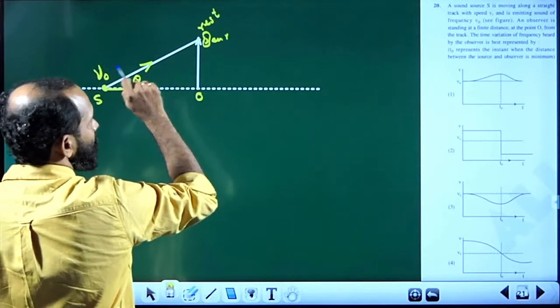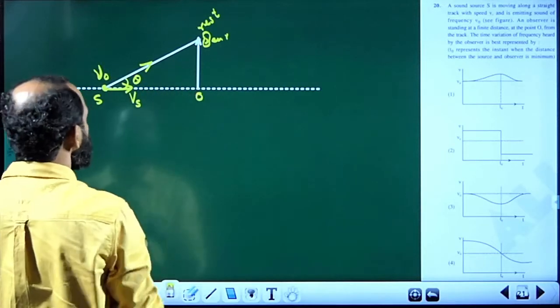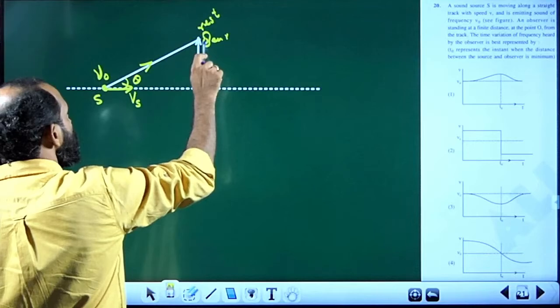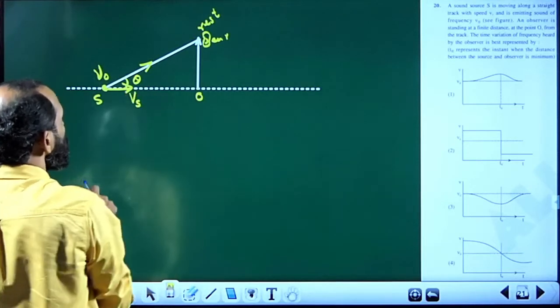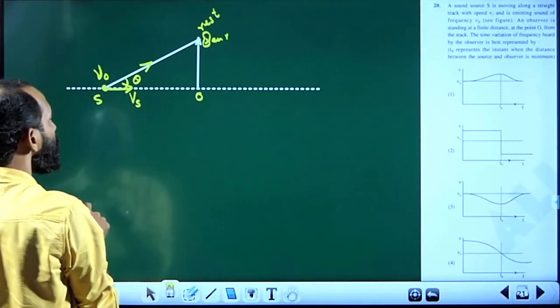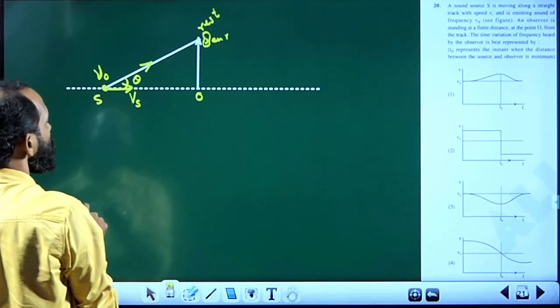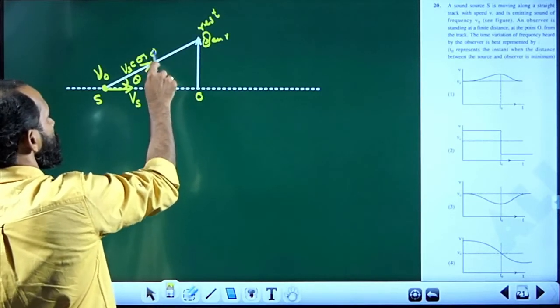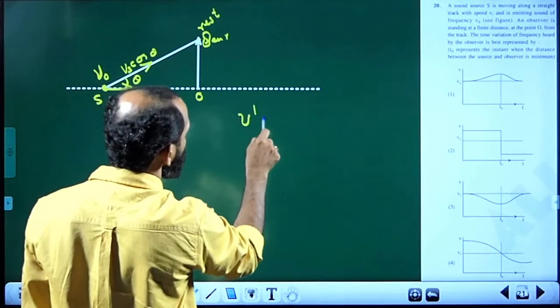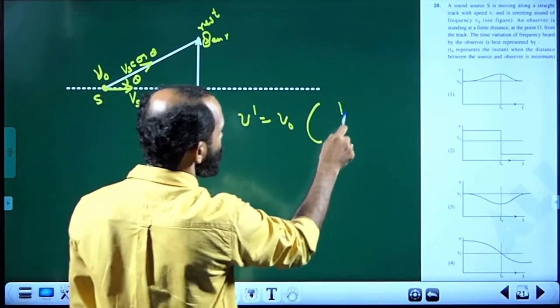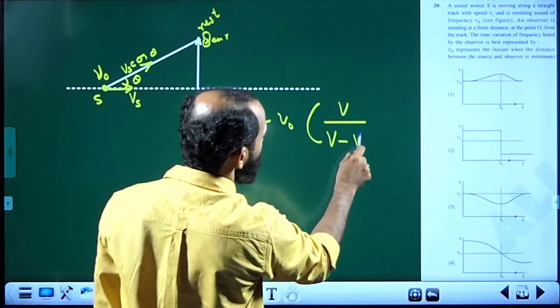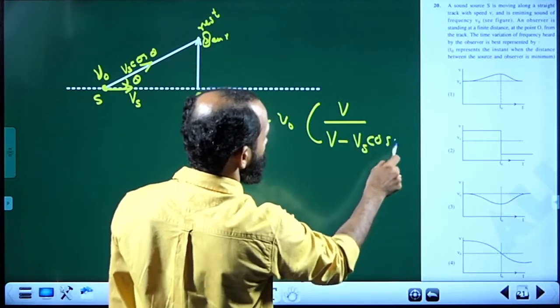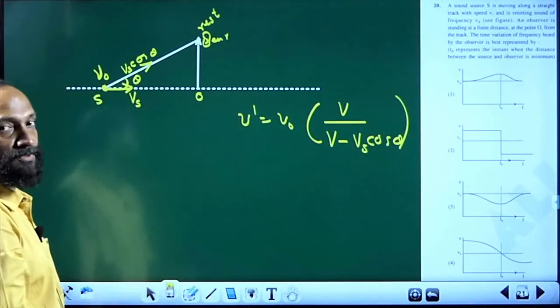Okay, sound is a sound, so that is sensitive to ears. Now this listener's ear is here and this angle is theta. We need to get the radial component of velocity of the source, that is Vs cos theta. So this velocity component is Vs cos theta. Now the new frequency nu dash is equal to nu 0 into V divided by V minus Vs cos theta, where Vs is the velocity of the source.